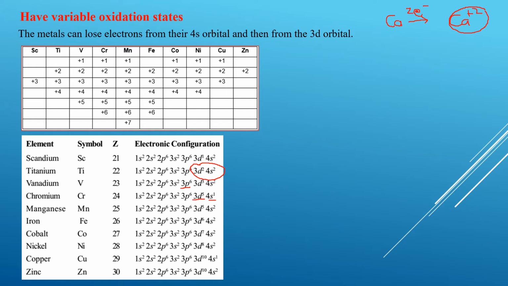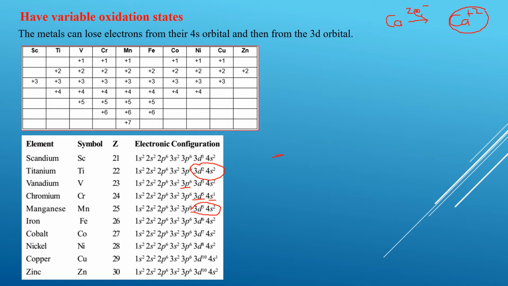Similarly, when we look at manganese, which is the 25th element in the periodic table, a total of 7 electrons can be lost by manganese, 2 from 4s and 5 from 3d. However, when we go down to iron, iron has 2 electrons in the 4s and 6 electrons in the 3d, but it will not lose a maximum of 8 electrons. Now the reason for this is the stability of the orbital.